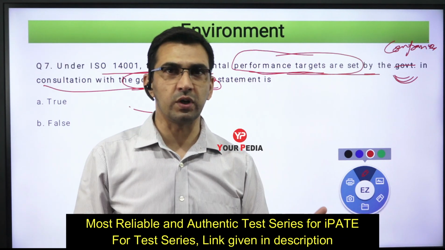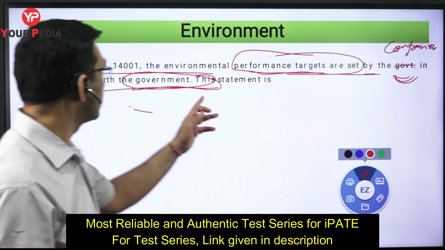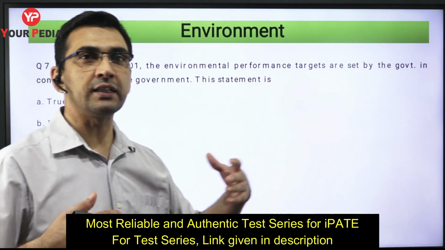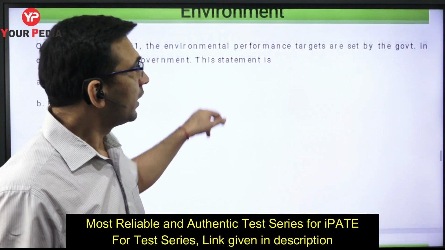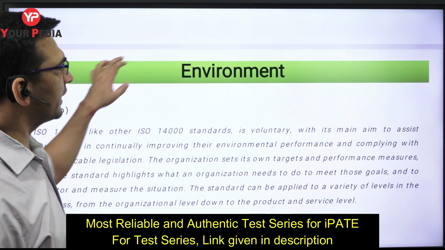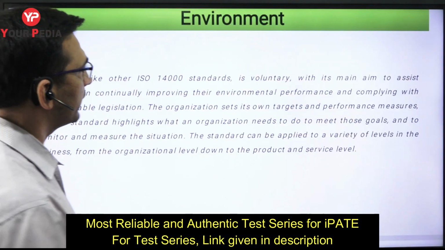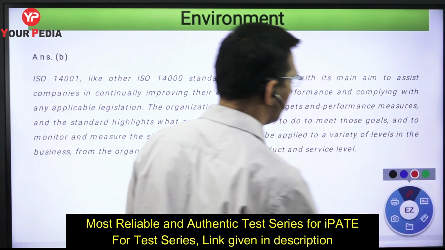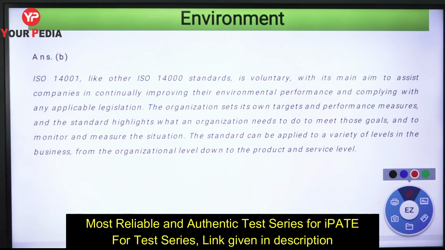But in general, when we talk about the environment management system, there is no such obligation on your part to have that particular system. Even if there are any performance targets, you are setting those targets by yourself. Nobody is going to set those targets for you, right? If the government has made a policy with goals or guidelines you need to meet, then obviously you have to meet them. For that you don't necessarily need to have an environmental management system. You can do that anyway. But definitely that will be covered under this if you have implemented it.